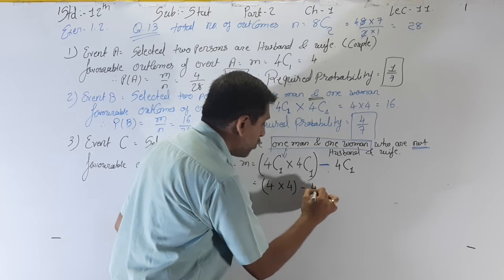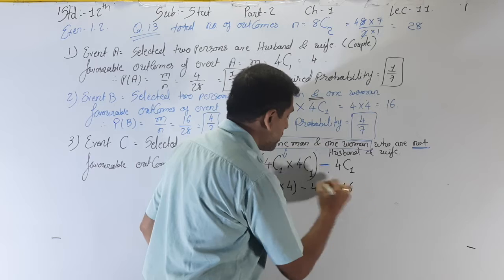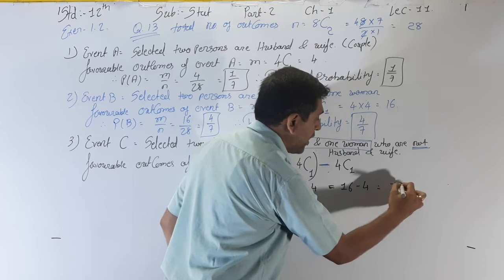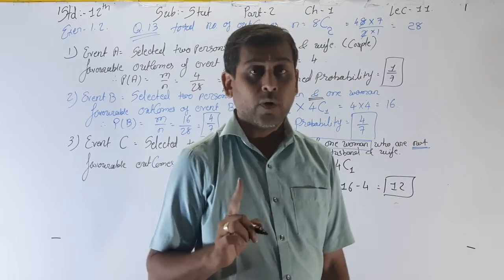That's why here the favorable outcomes for this are 4C1 into 4C1 minus 4C1, which is equal to 4 into 4 minus 4, that is 16. 16 minus 4, 4C1 is equal to 4, that's why 12. So the favorable outcomes is 12 here, right?